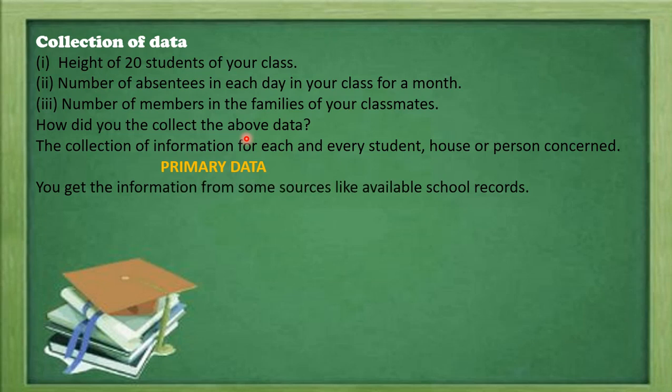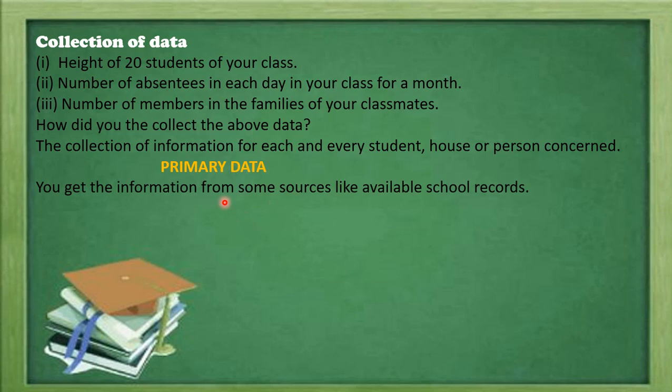Whereas when you get the information, like for example the absentees in each day of class for a month, how can we collect the data? We can go to the class teacher or a particular teacher who is taking the attendance in the class. We can observe the attendance register, and from there we can note down the students who were absent for the month in our class.